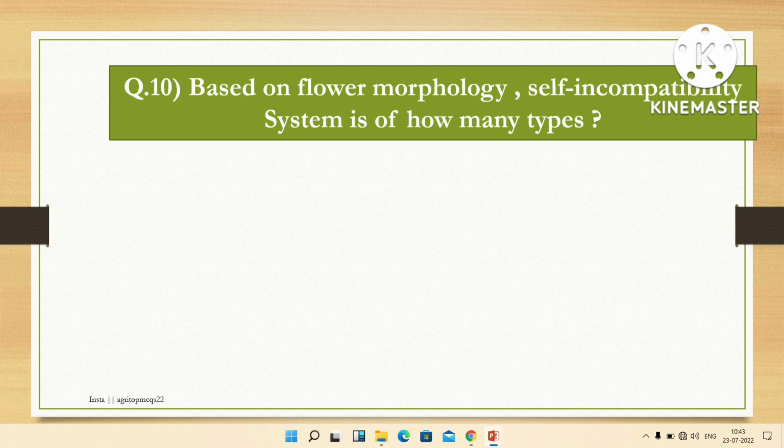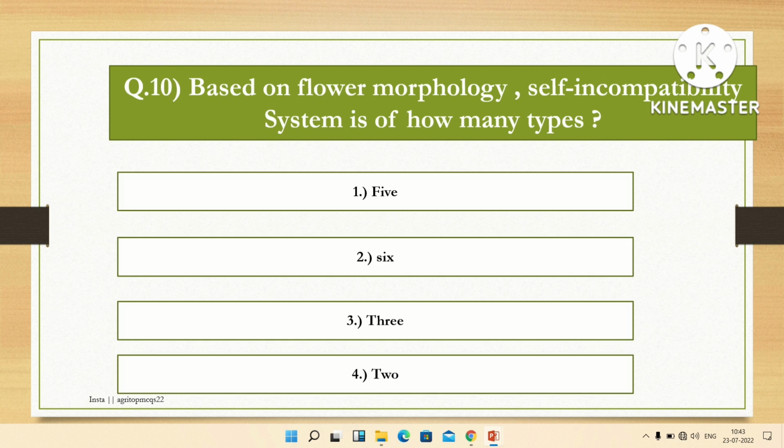The next question is, based on floral morphology, self-incompatibility system is of how many types? Options are 5, 6, 3, 2. The right answer is 2. Based on floral morphology, the self-incompatibility system is of 2 types.